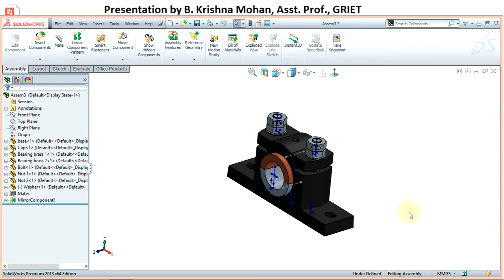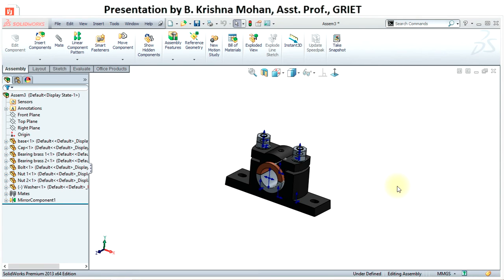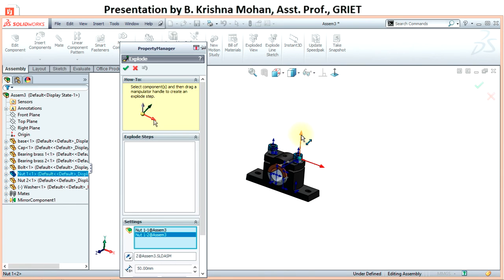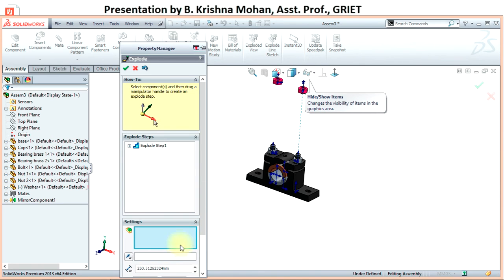So I'm finished with the assembly. So let us create an exploded view for this assembly. So select exploded view. Now select the first set of the nuts. So select the nut, hold control and select the second one, and you can move along the Y direction, say about 250 mm.